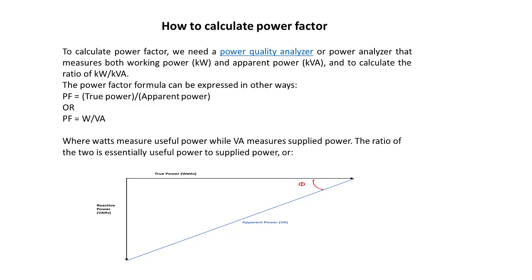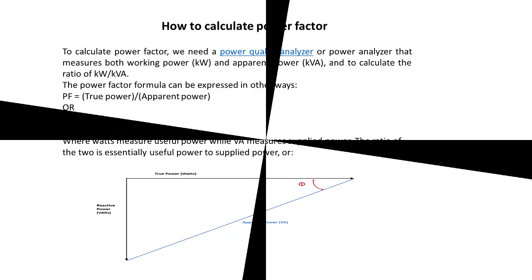To calculate power factor, we need a power quality analyzer or power analyzer that measures both working power and apparent power, and calculates the ratio of kilowatt divided by kilovolt ampere. The power factor formula can be expressed in other ways. Power factor equals true power divided by apparent power, or power factor equals watt by volt ampere, where watts measure useful power while volt ampere measures supplied power. The ratio of the two is essentially useful power to supplied power.